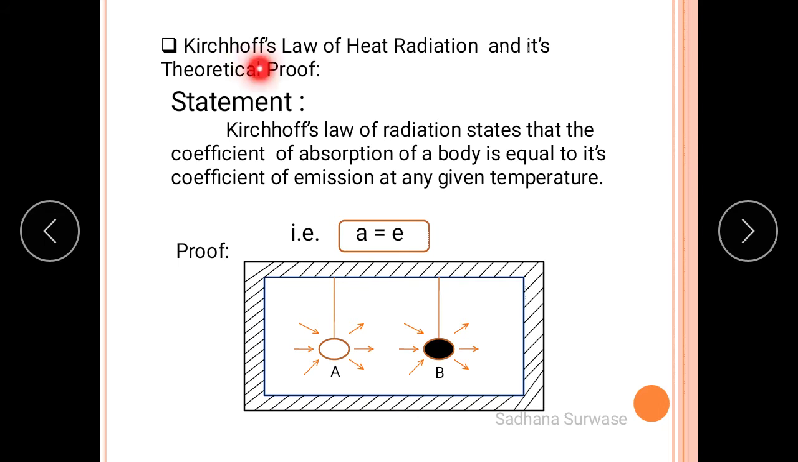The next point is Kirchhoff's law of heat radiation and its theoretical proof. So what is Kirchhoff's law? Kirchhoff's law of radiation states that the coefficient of absorption of a body is equal to its coefficient of emission at a given temperature. We have already studied the coefficient of absorption. So according to Kirchhoff's law, the coefficient of absorption, that is small a, must be equal to the coefficient of emission, that is small e.